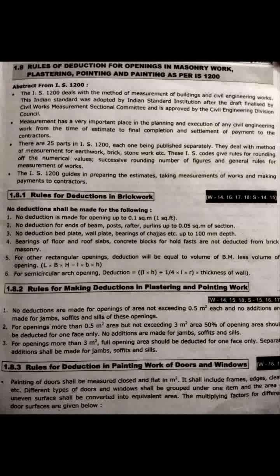It shall include frames, edges, cleats, etc. Different types of doors and windows shall be grouped under one item, and the area of uneven surface shall be converted into equivalent area. To convert the area into equivalent area, multiplying factors for different door surfaces are given.